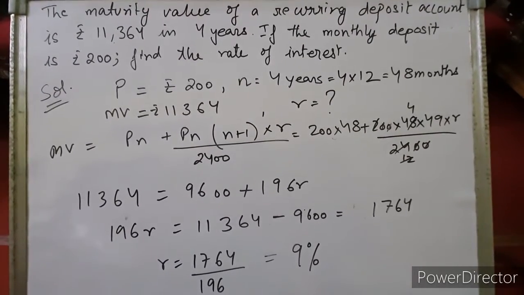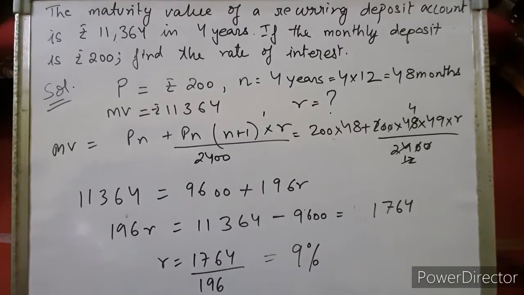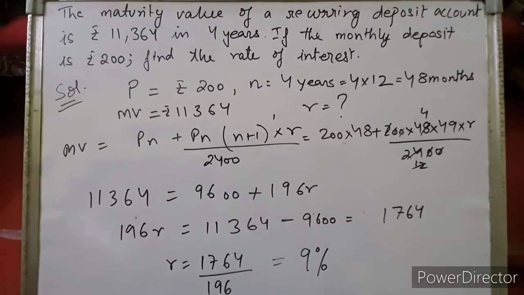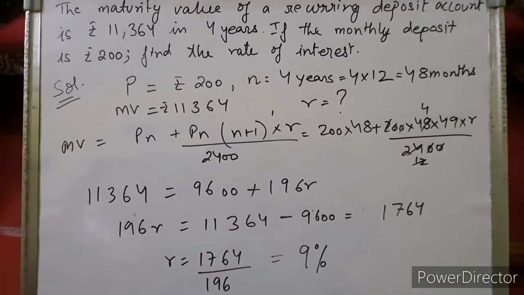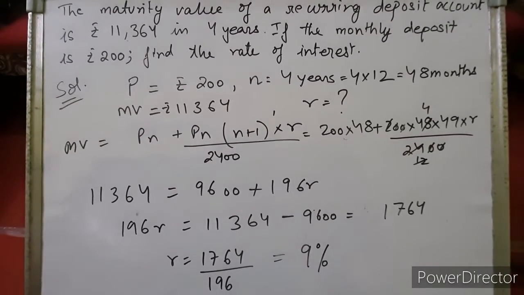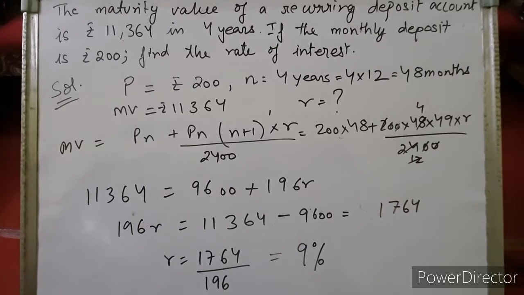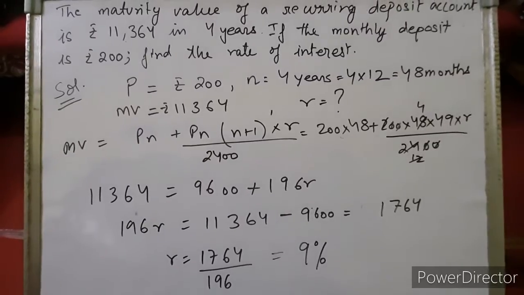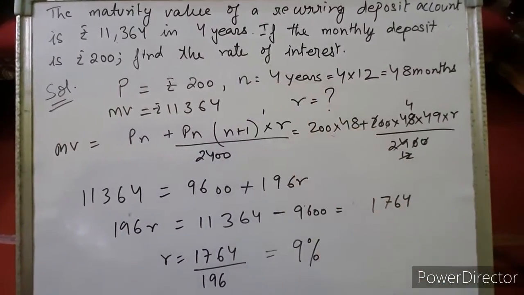Here, children, see the next sum. The maturity value of a recurring deposit account is 11,364 in 4 years. If the monthly deposit is rupees 200, find the rate of interest. Children, from the question we can see that the information given, amount deposited per month is rupees 200. That means the value of P will be 200. Number of years is 4 years.